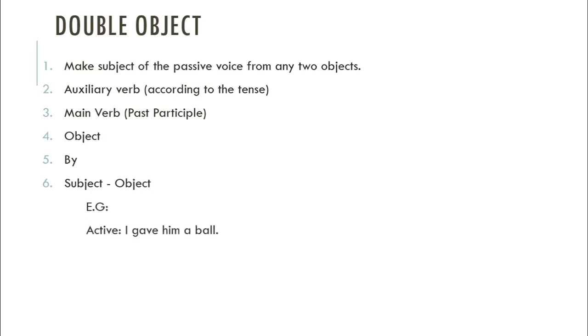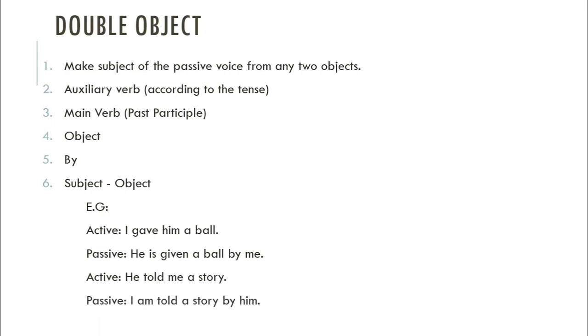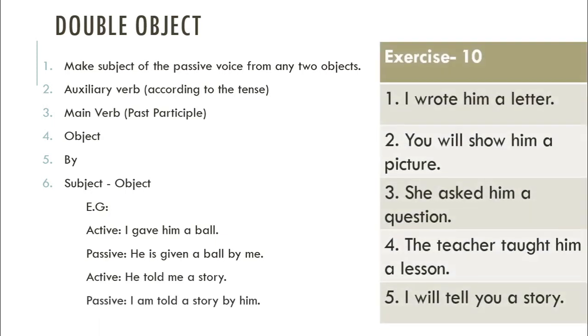For example, I gave him a ball. So him is object here and also a ball is object here. You can use any of them. Okay, we will use him as our subject. He is given a ball by me. He told me a story. Say, I am told a story by him. Okay, here you have exercise number 10. Try to do it by yourself.